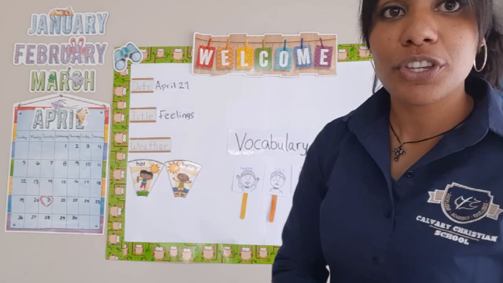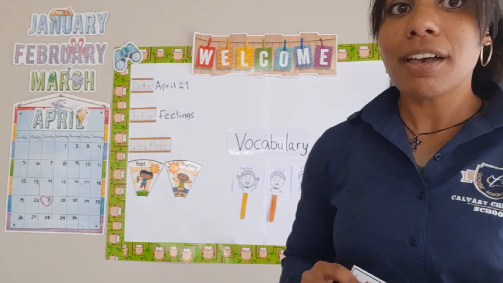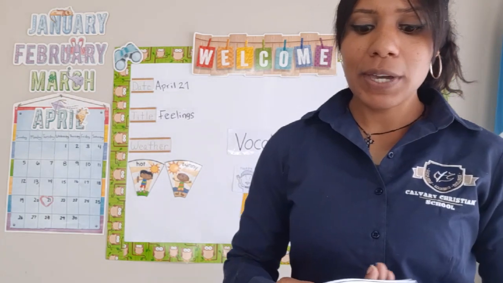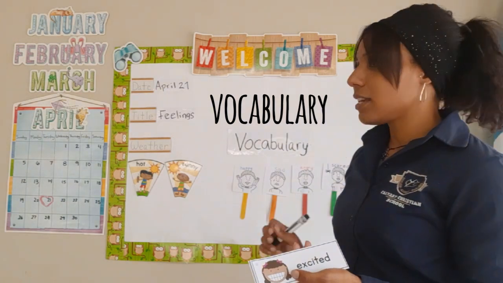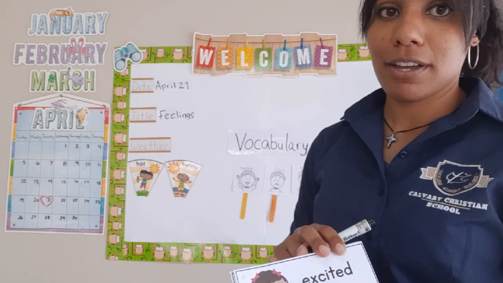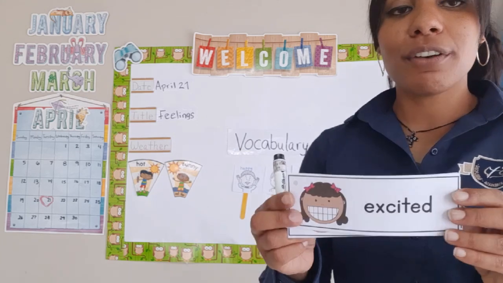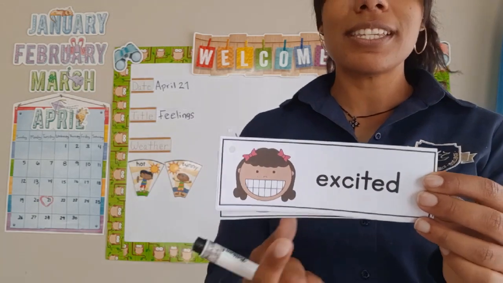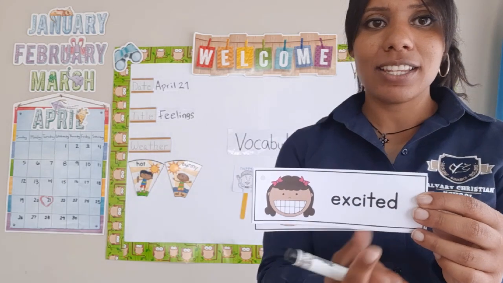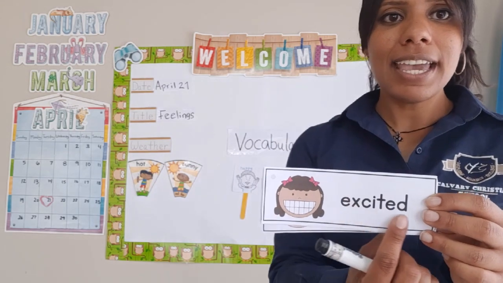But I have a few more to show you guys, okay? Because we have other emotions. Are you guys ready? So you guys are going to help me. We're going to review the vocabulary, and we're going to see what other feelings we have. Are you guys ready? Okay. So the first one, we see that the girl, look at the big smile. It says that she is excited. So the girl is excited.